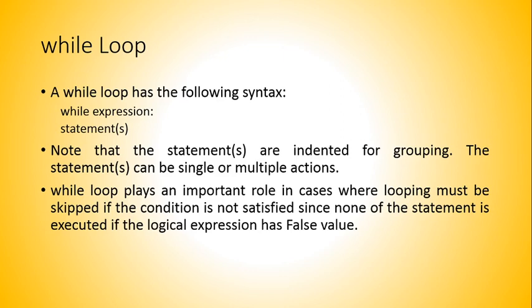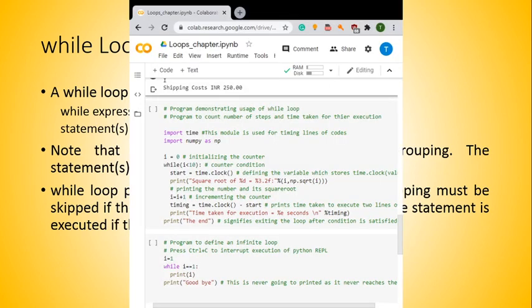The program which we will try here will demonstrate the usage of the while loop. In this particular code, we have used another module called time. As you can see on screen, you can clearly check this example. The time module is used to measure the time taken by 2 lines of code to execute. By writing help, time gives important documentation regarding its usage.